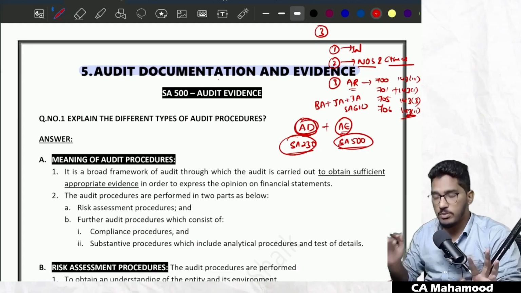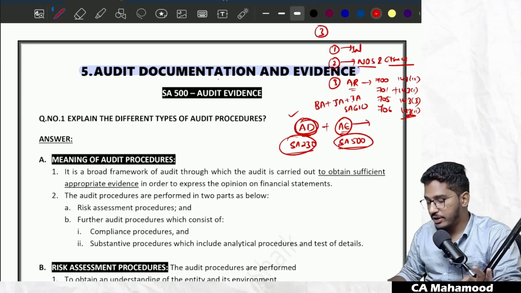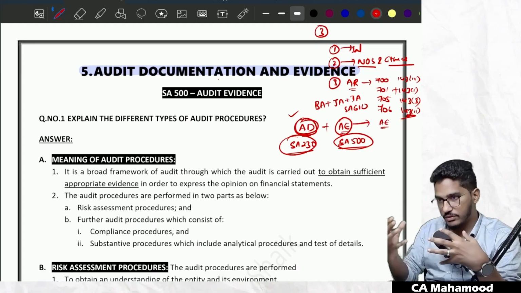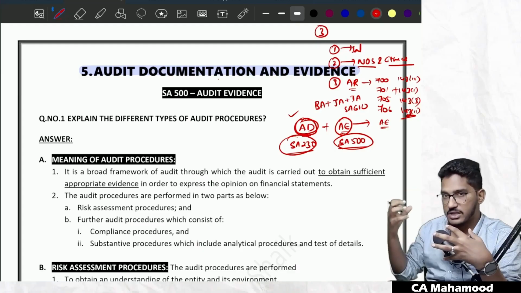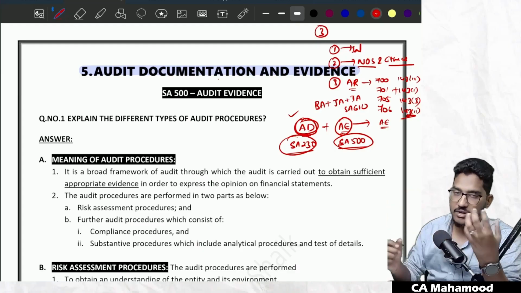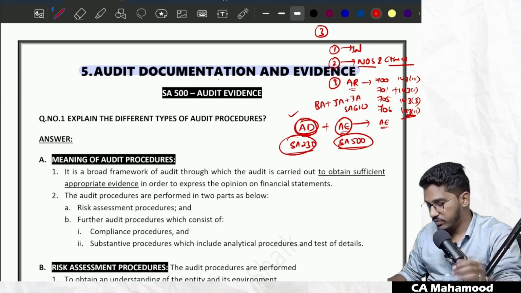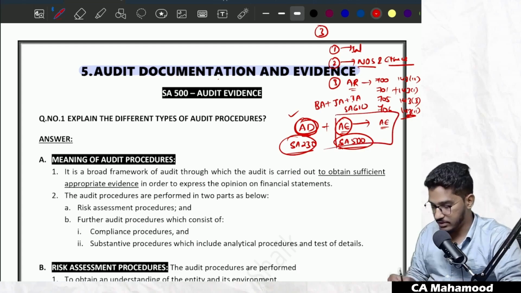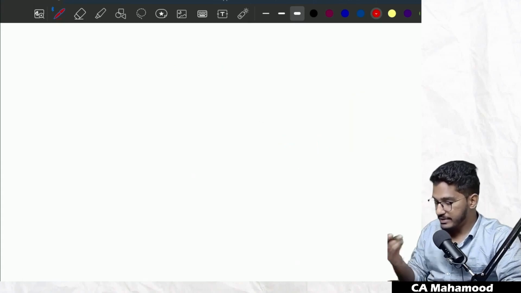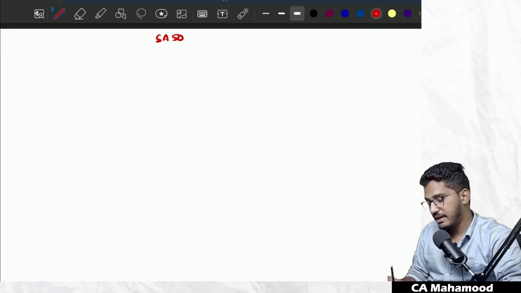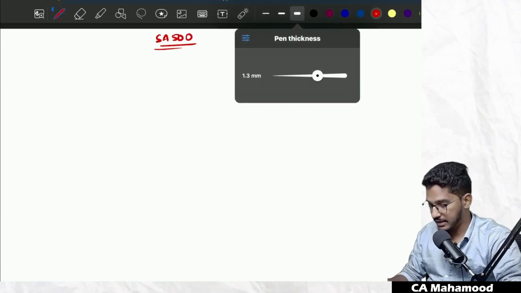We will talk about audit documentation later. First, we will begin our discussion with audit evidence. We will try to complete all the related discussion of audit evidence. Once we are done with that, then we will come back and try to understand the discussion relating to audit documentation. So we are going to begin now with audit evidence. When I say I'm going to revise audit evidence, we are trying to revise the content from SA 500. So let us try to understand this.